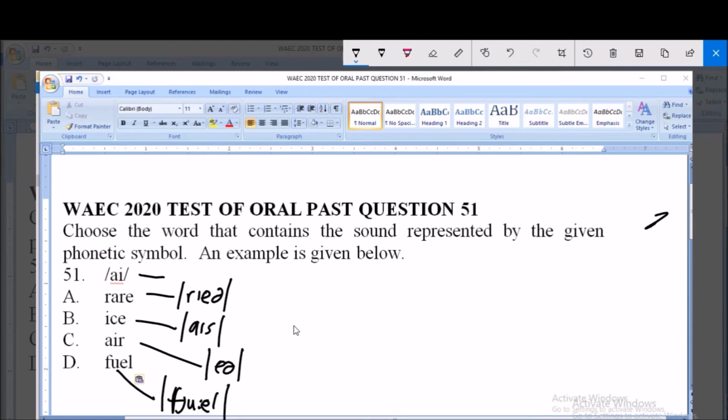So by this transcription we find out that the I sound is in option B, which is eyes. Therefore option B is correct.